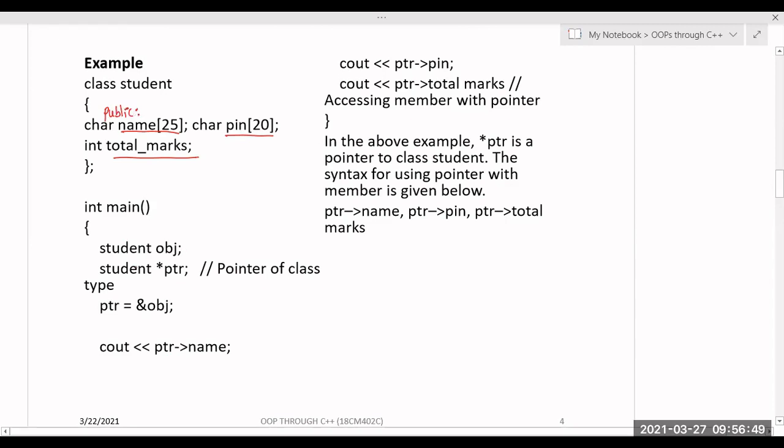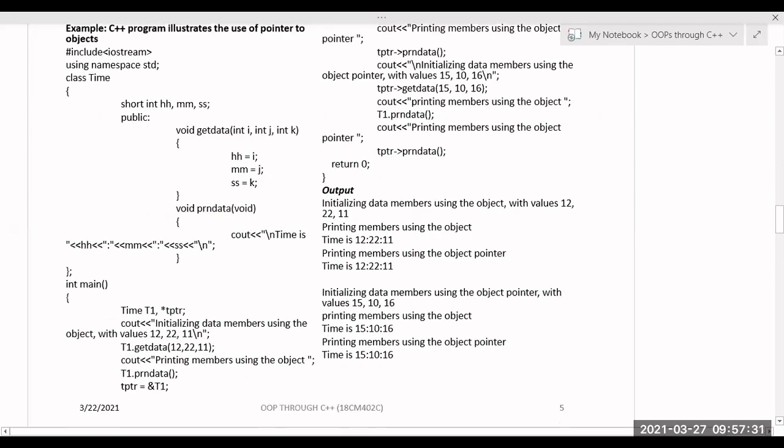In int main, I created the object for the student class, and after that I created the pointer to the student class. Now ptr is a pointer which is pointing to the object. So ptr is also called a pointer to object. If I want to access name, I can use ptr arrow name. For pin number, ptr arrow pin. And for total marks, ptr arrow total marks. This is accessing the members by using a pointer to object. So in the above example, star ptr is a pointer to class student. The syntax for using a pointer with members is the arrow operator. We will see one example program.